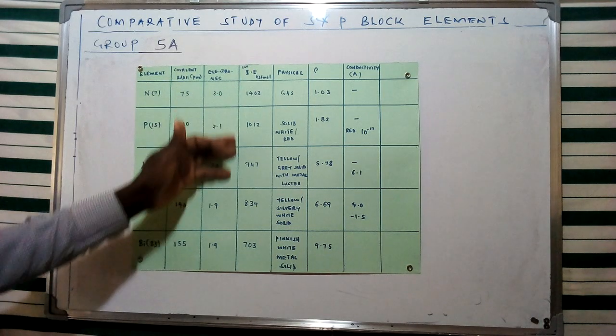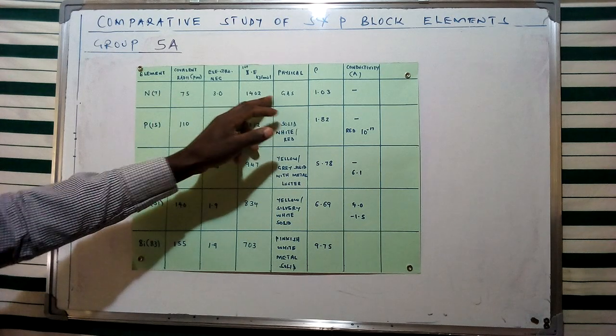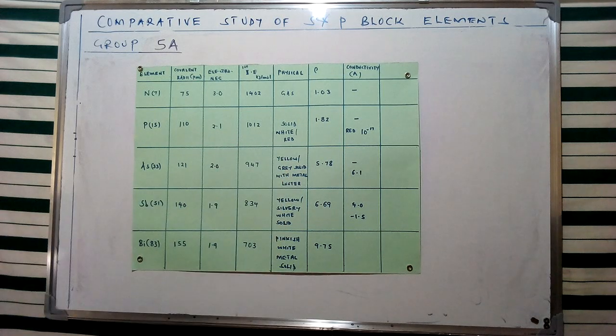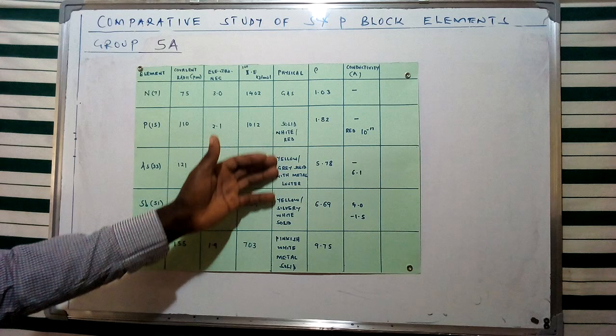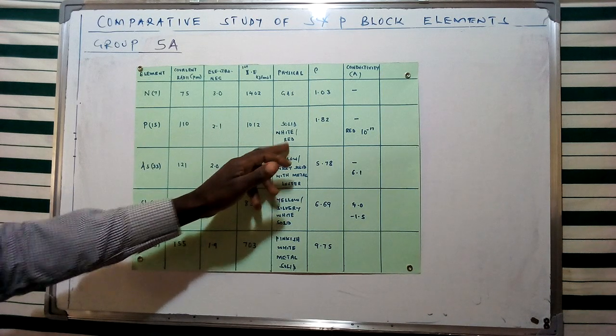Now, for ionization energy as well, this is going to be decreasing due to the increase in the number of energy levels. Now, in physical form, nitrogen is going to be gaseous, while the rest of the members from phosphorus downwards are going to exhibit this specific characteristic for solids. Now, phosphorus is going to be a white and red solid.